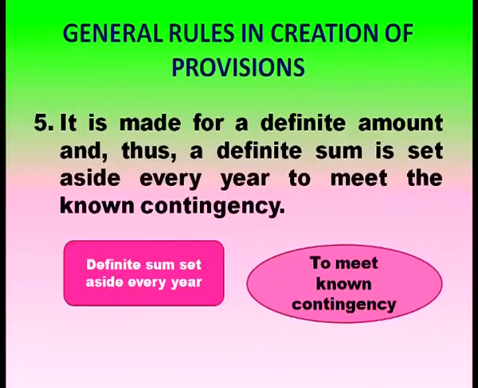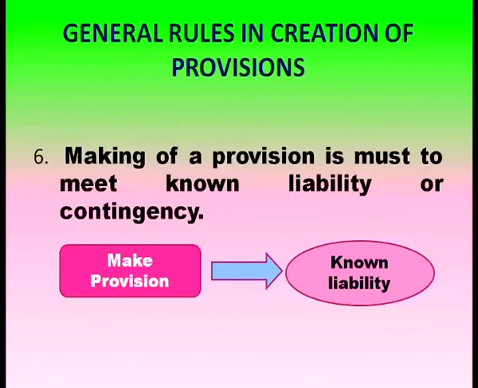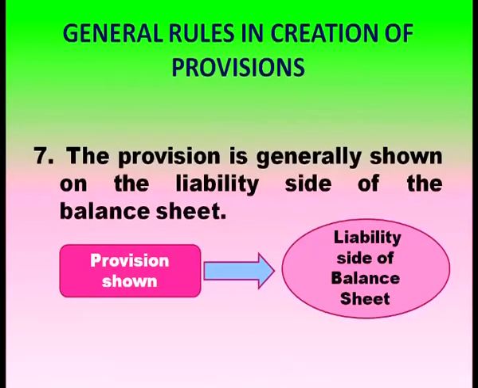What are the rules for making provisions? It is made for a definite amount, and a definite sum is set aside every year to meet the known contingency. Making a provision is a must to meet a known liability or known contingency. So, provisions are made for meeting a known liability. You know that such a liability is about to happen. Where will you show the provision? It is usually shown on the liability side of the balance sheet.